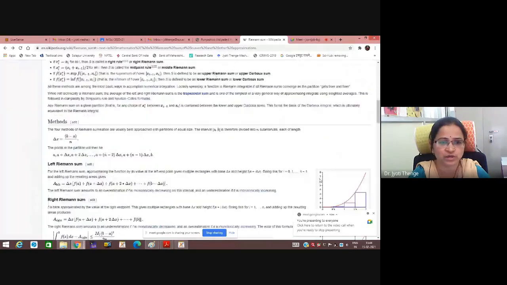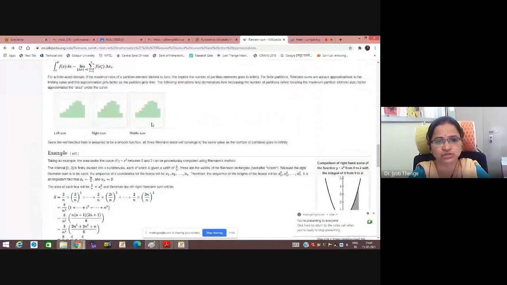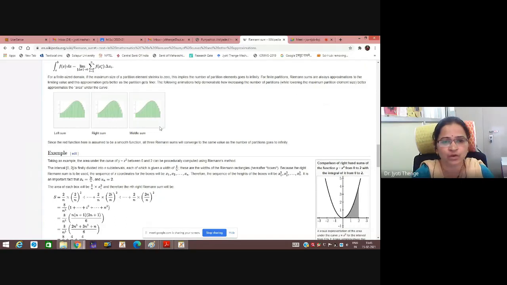And here the animation is shown. See, here is the animation. For the third animation you have to concentrate. This is the middle sum. Actually, in Riemann sum, one can make the left sum, right sum, and middle sum. Left sum means the point ti was taken to be the first point of the subinterval.